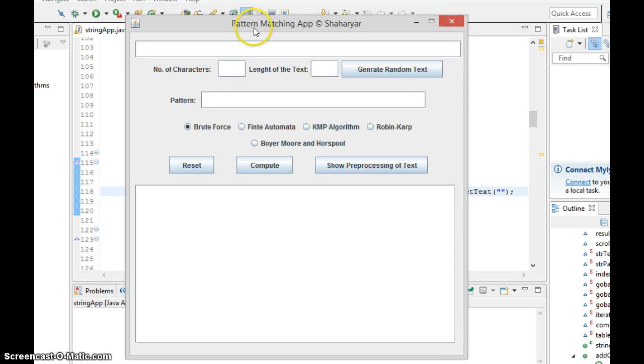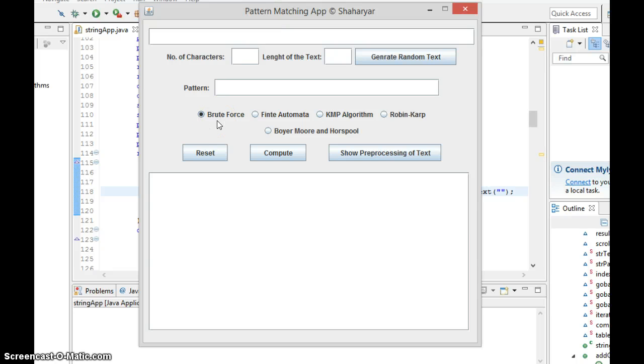Here is my string matching app, and I have different types of algorithms: brute force, finite automata, KMP, Rabin-Karp, Boyer-Moore and Horspool. These algorithms require pre-processing of the text. We will be discussing them later, one by one. For finite automata, we have to build a state table. In the Rabin-Karp algorithm we have to do hashing. Hashing is required in order to pre-process the text, so the matching can be done in linear time.